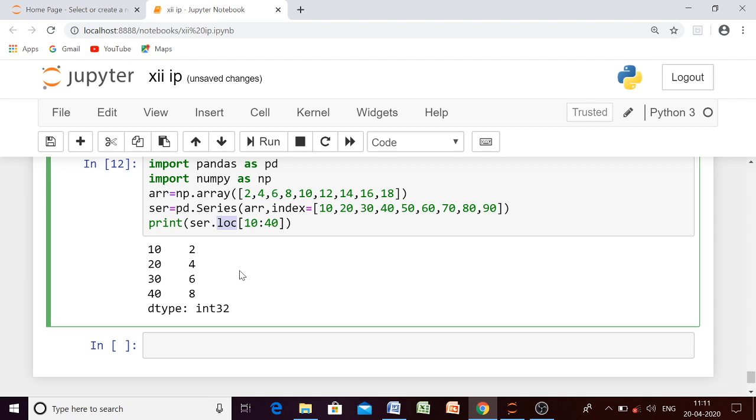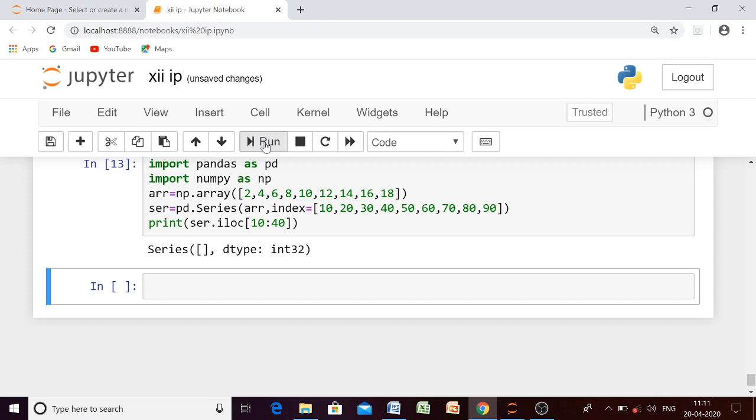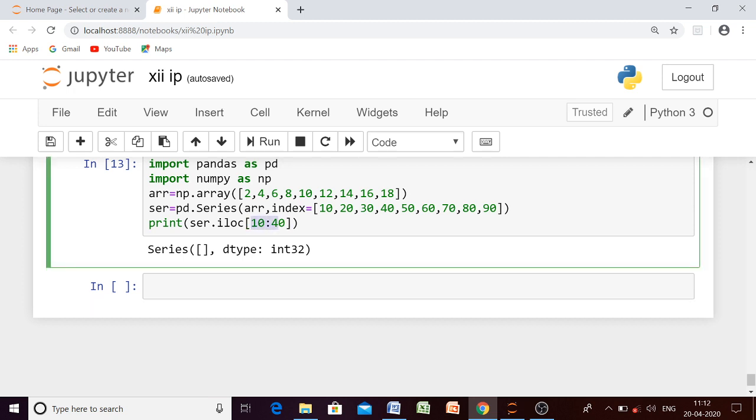For example, if I write ILOC here, what do you think the output will be? Will we get any output, or will our output be empty? Our output will remain empty. Why? Because the default index, the implicit index, starts from 0, 1, 2, 3, 4, and since we have only 9 elements, it will be from 0 to 8. So there is nothing like these index values here.